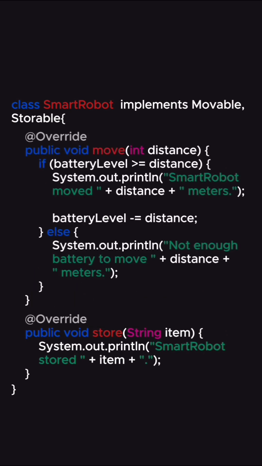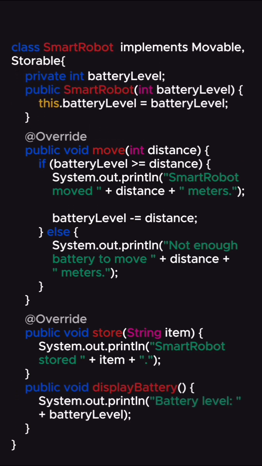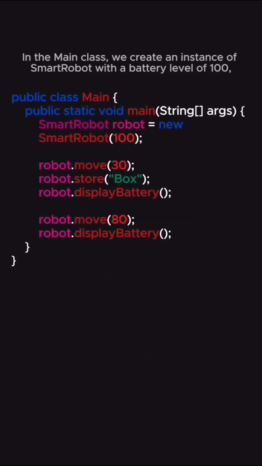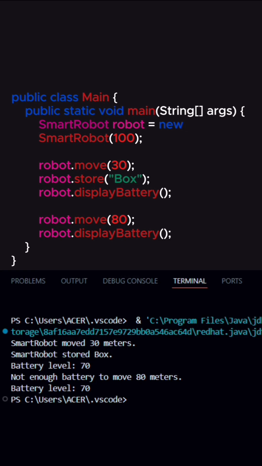Let's add some additional functionality to SmartRobot to demonstrate its versatility. Now SmartRobot has a battery level and checks it before moving. It also has a method to display the battery level. Finally, let's see how we can use these in our main class. In the main class, we create an instance of SmartRobot with a battery level of 100, move it, store an item, and display the battery level. That's it. Here is our digital robot.